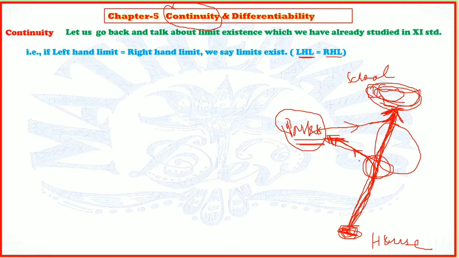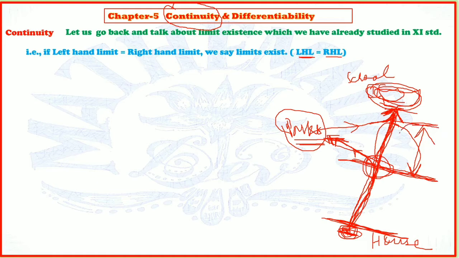So your presence was there for this interval and then for the remaining part, but this particular point is called a gap between your school and your house.